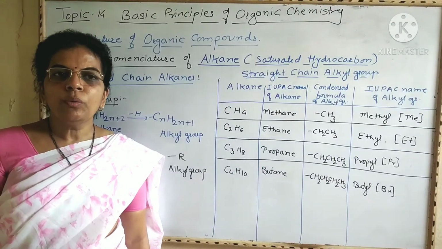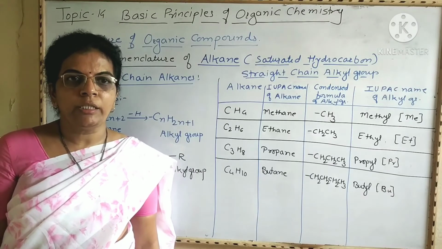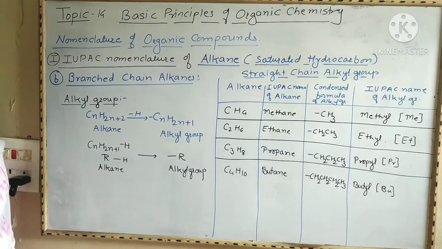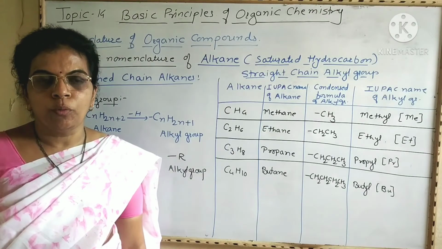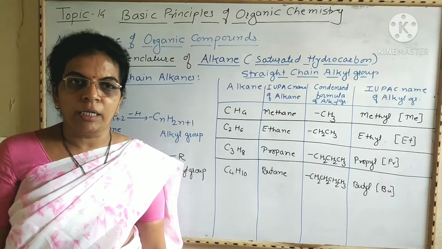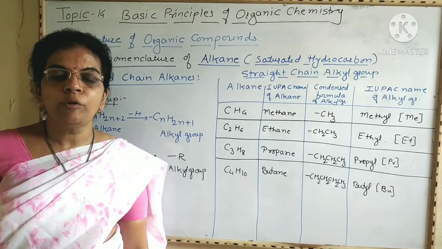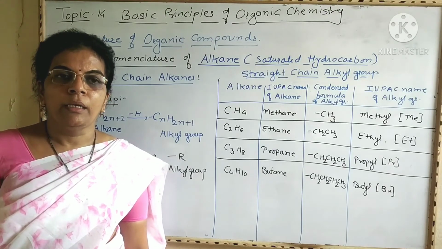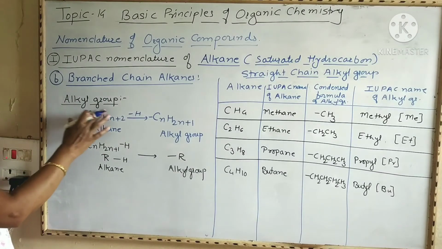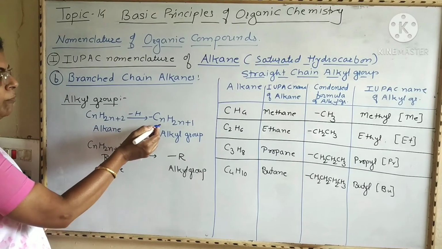Now we are going to give IUPAC names for branched chain alkanes. Now here, first we must know what is meant by alkyl group. In the last lecture, we have seen what is meant by alkyl group. An alkyl group is obtained by removing one hydrogen atom from an alkane.